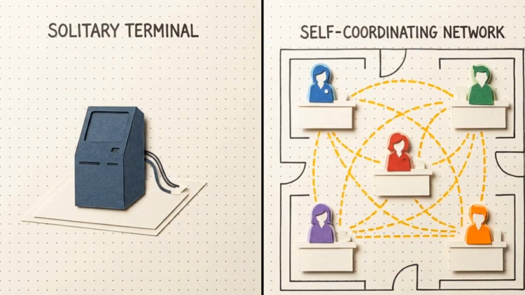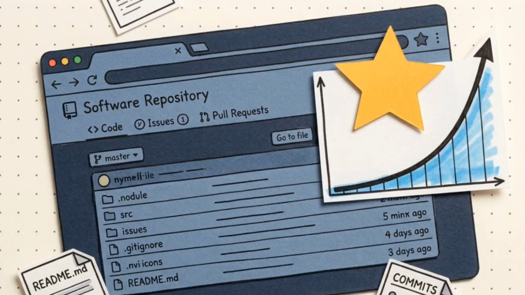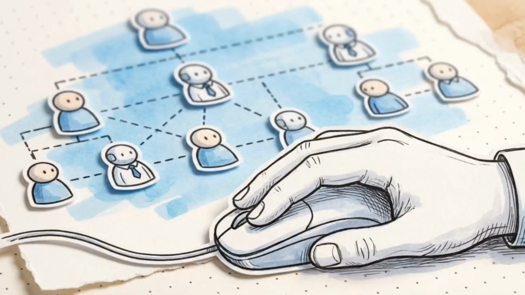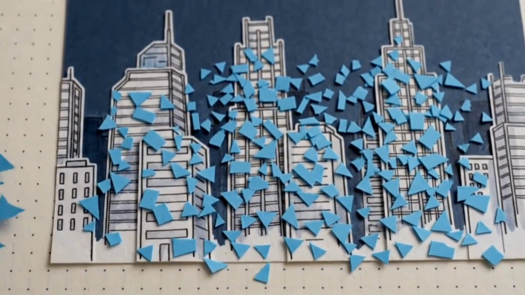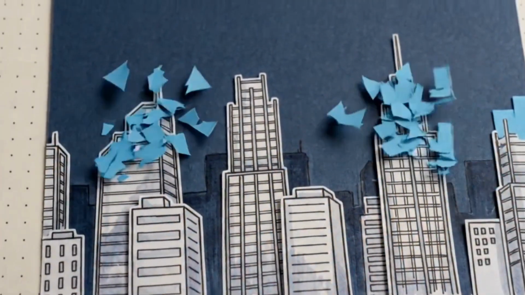Munder Difflin shifts the focus from the individual chat window to the self-coordinating team. The project has already earned over 2,500 GitHub stars, proving that developers are ready to move past the limitations of single-agent tools. Software engineering is becoming a management role. Success now depends on how effectively you can direct a local hive of agents that continues building while you sleep.